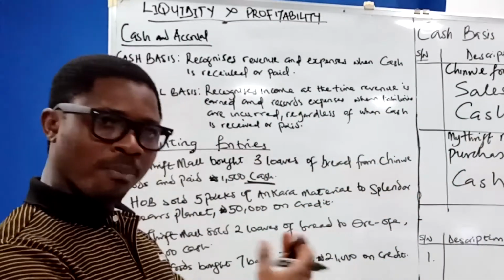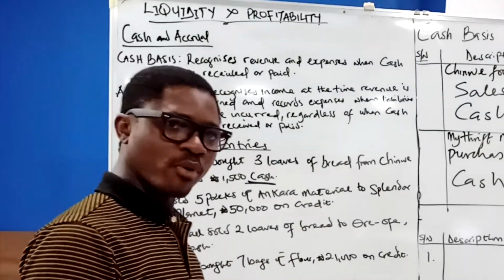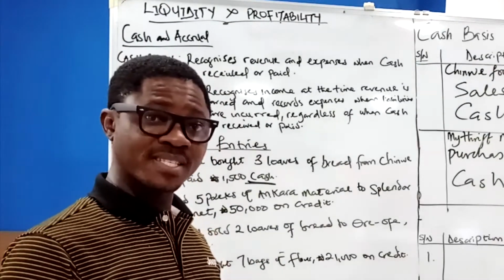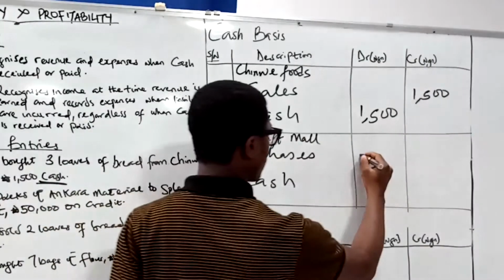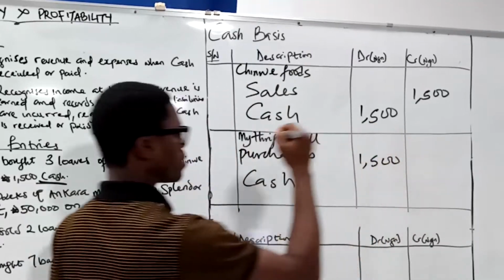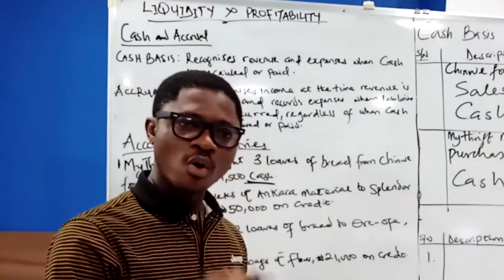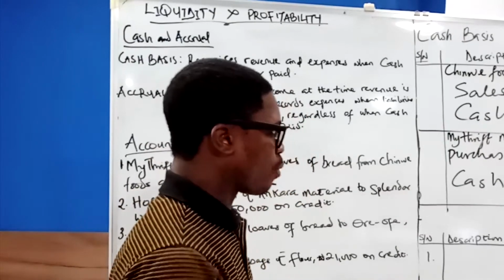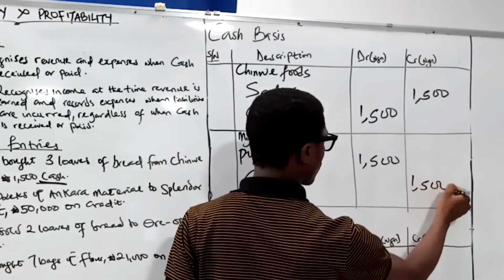My Thrift Mall bought 3 loaves of bread from Chinwe. Purchase is an expense, excuse me. And because it has increased, what do we do to purchases? We debit purchases. My Thrift Mall gave cash, so in the books of My Thrift Mall, cash has been given out. And what does My Thrift Mall give out? Cash. We credit cash in the books of My Thrift Mall.